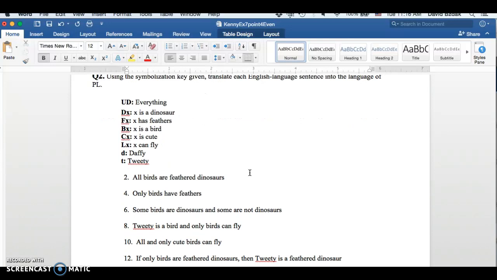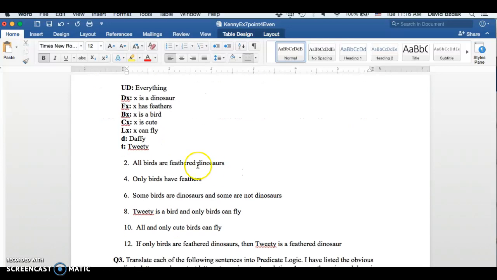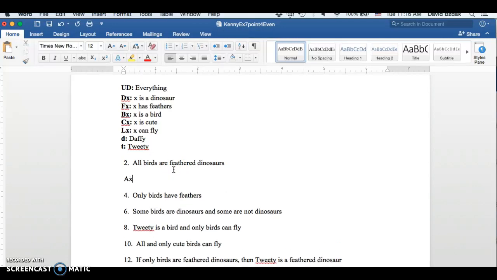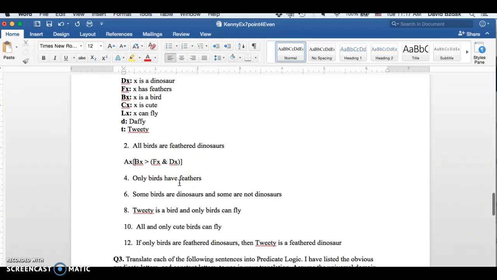Okay, we have a little bit of time left, so I'll do some of these. Here's another. So all birds are feathered dinosaurs. All right, so universal "all," for all x, if x is a bird, then x has feathers, and x is a dinosaur. So everything that is a bird has feathers and is a dinosaur. All birds are feathered dinosaurs.